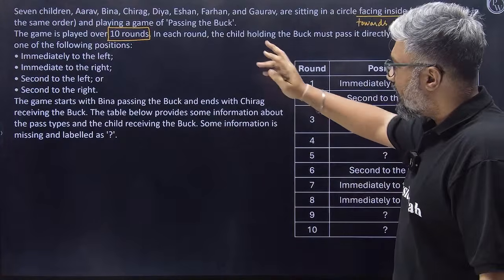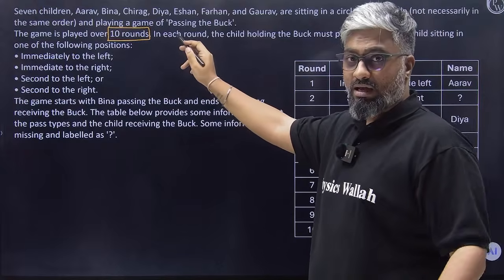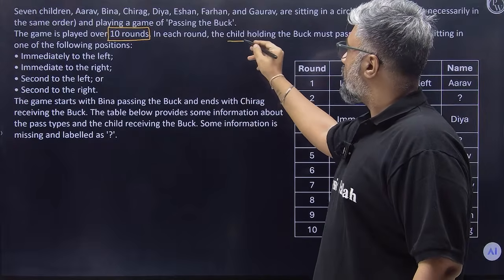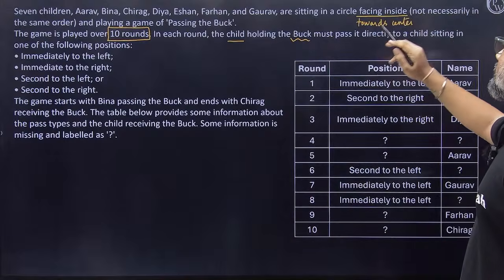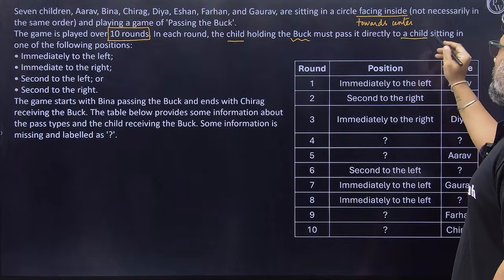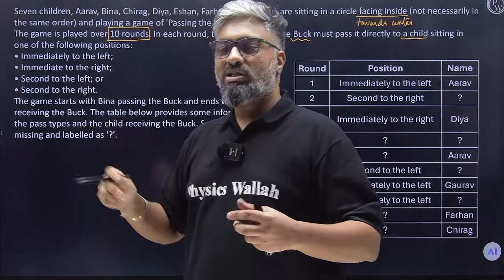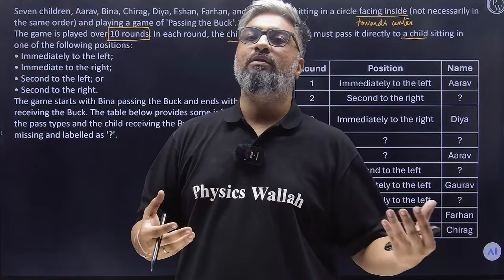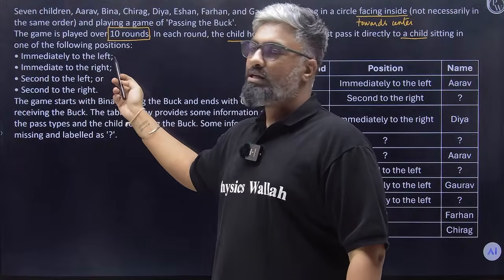In each round, one child holds the buck, and they are supposed to pass it directly to a child sitting in one of the following positions. It could be immediately to the left or immediately to the right.